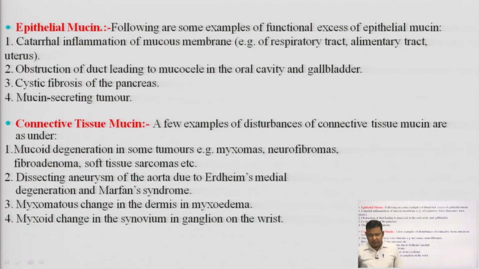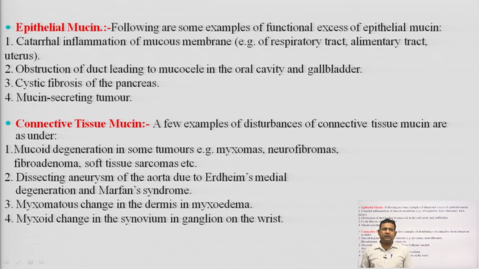Now, coming to epithelial mucin and connective tissue mucin, as we heard the two terms. Following are some examples of functional excess of epithelial mucin. Examples are catarrhal inflammation of mucous membrane, like of the respiratory tract, alimentary tract, and uterus.